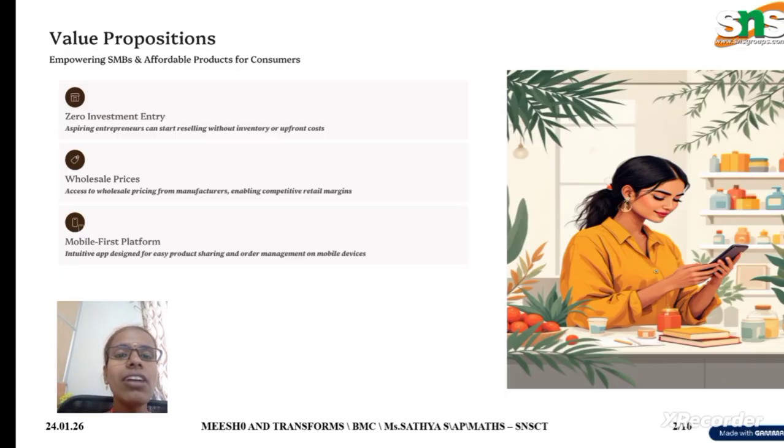The second thing is wholesale prices. Through resellers only, we are going to sell all the products. Here we access wholesale pricing from the manufacturers, which enables competitive retail margins. The third thing is the mobile first platform. The main reason is that through mobile we can approach many consumers. It is an intuitive app designed for easy product sharing and order management on mobile devices.